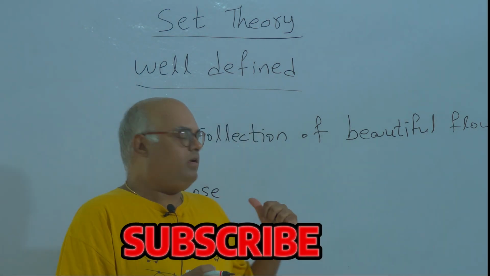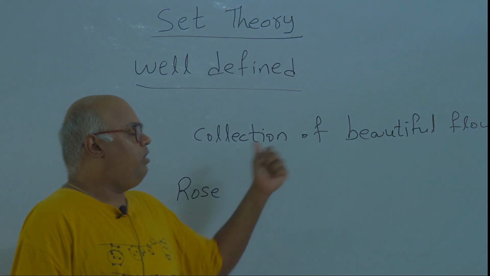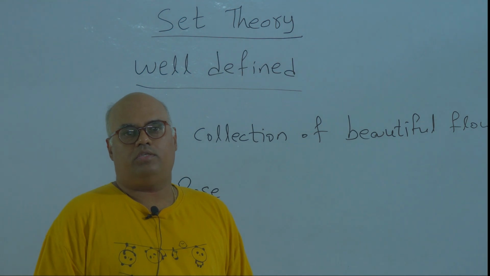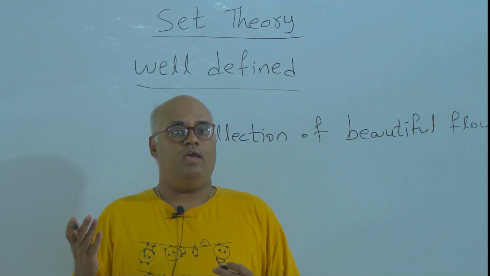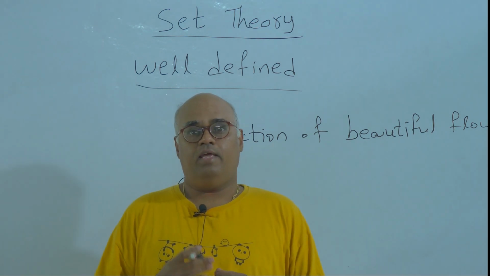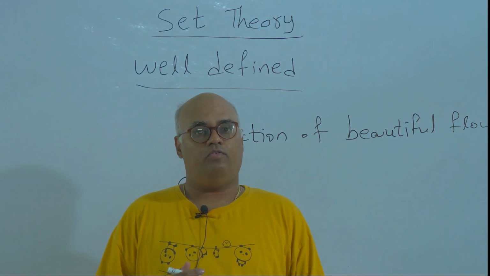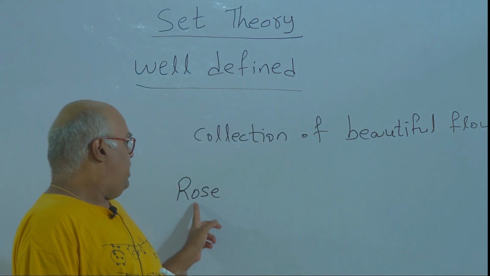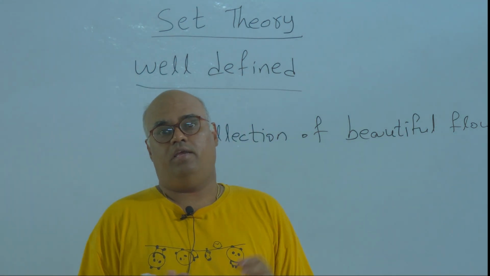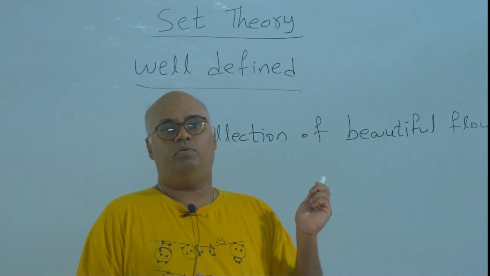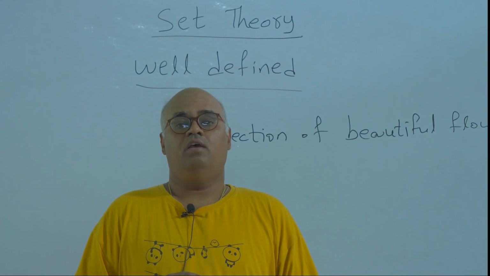Now, by looking at the given object, can you tell whether this object belongs to this collection or not? No, it's not possible, because some people like rose. For them, rose is a beautiful flower. But there are some people who don't like rose. For such people, rose is not a beautiful flower. So this object may belong to this collection or not. We cannot exactly tell whether rose belongs to this collection or not. So such a collection you cannot call well defined.